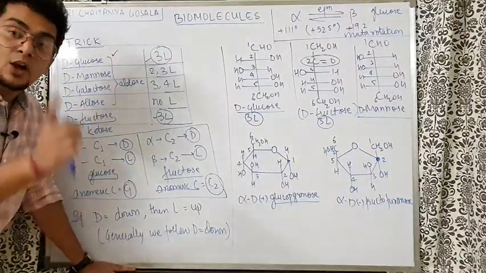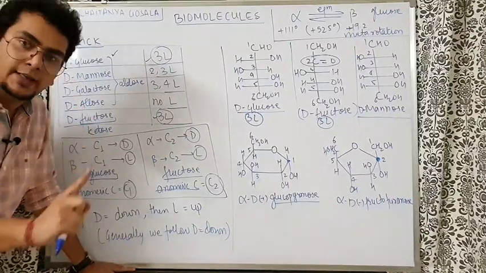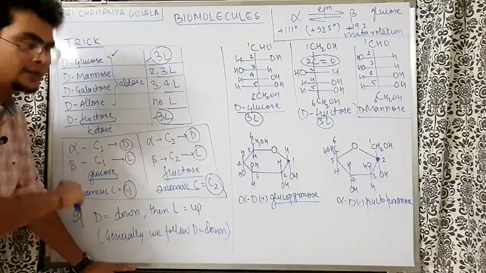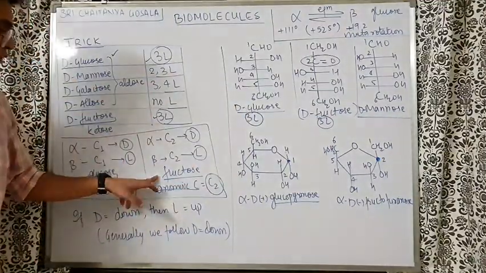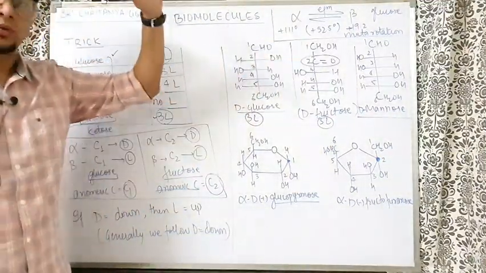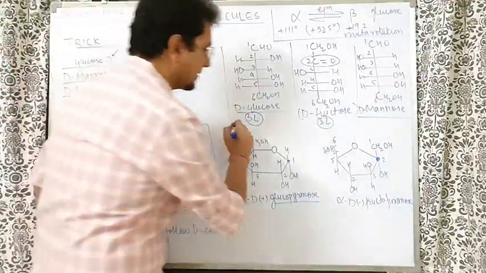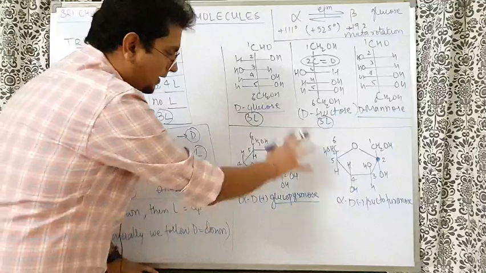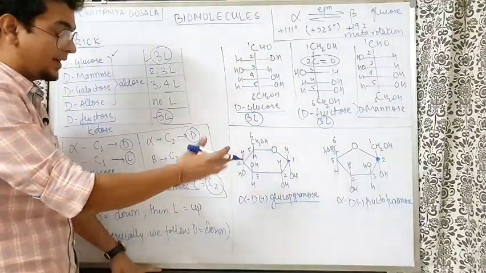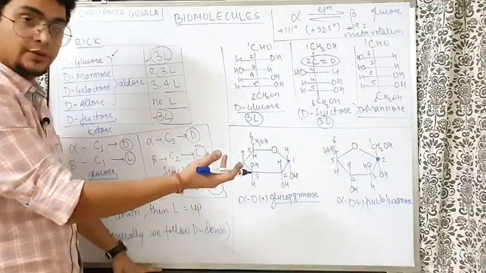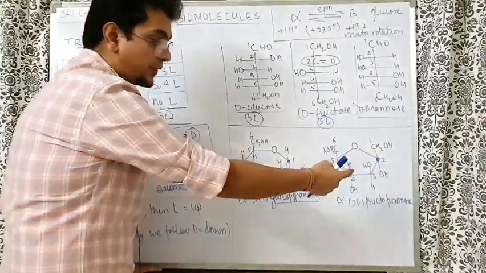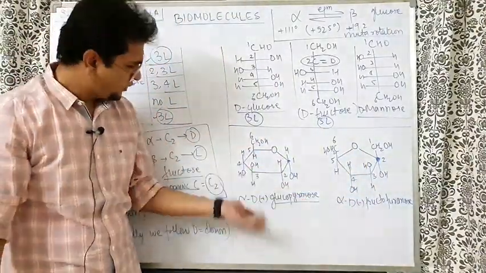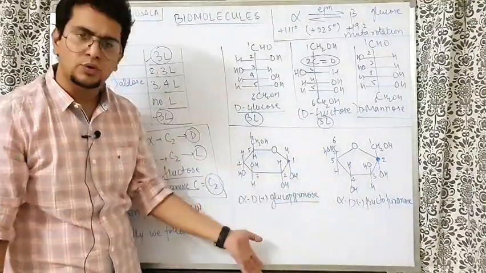On which carbon? On carbon 1 or carbon 2? It's better to say on the anomeric carbon, because for glucose the anomeric carbon is C1, the aldehyde group, and for fructose the anomeric carbon is C2, the ketone group. Now I'm drawing the cyclic ring-like structure. This ring looks like a pyran ring, so we call it pyranose. This one looks like a furan ring, so we call it furanose. So we can also write alpha-D-(+)-glucose as alpha-D-(+)-glucopyranose.